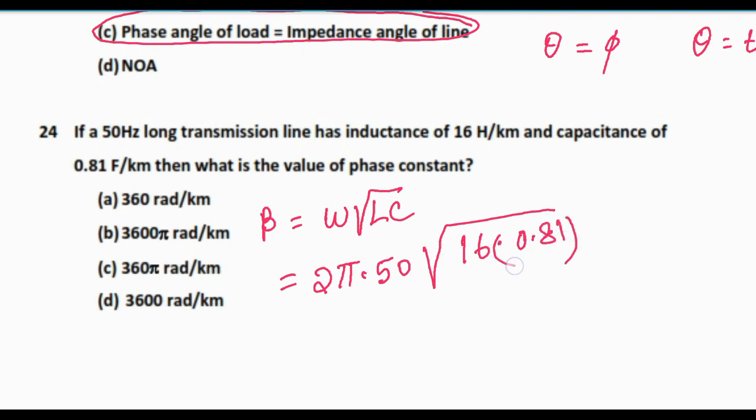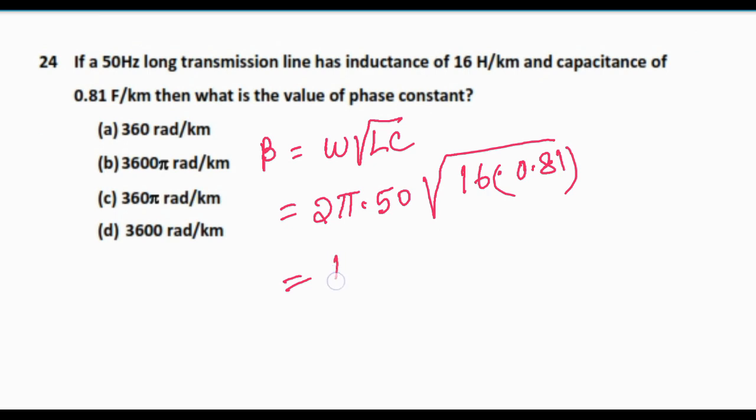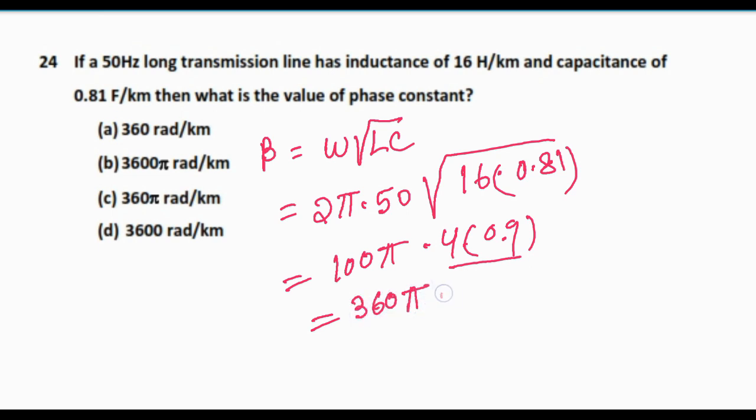So this will be 100 pi into root over of 16 is 4 and root over of 0.81 is 0.9. So this will be equal to 3.6 into 100, that means 360 pi, and unit will be radian per kilometer. This is the phase constant beta, 360 pi radian per kilometer.